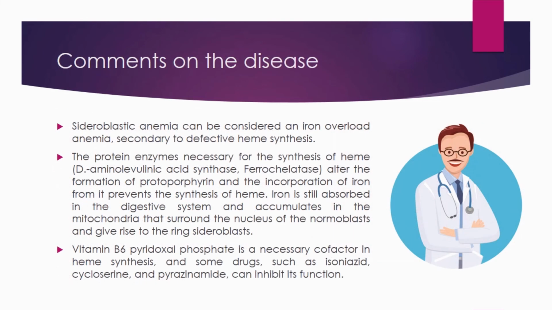Comments: Sideroblastic anemia can be considered an iron overload anemia secondary to defective heme synthesis. The protein enzymes necessary for the synthesis of heme are found in the mitochondria of erythroid cells. A reduction in the activity of this enzyme, be it delta-aminolevulinic acid synthase or ferrochelatase, alters the formation of protoporphyrin and the incorporation of iron to it, prevents the synthesis of heme.